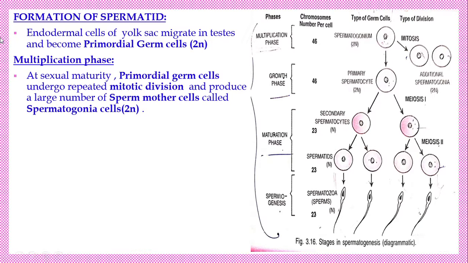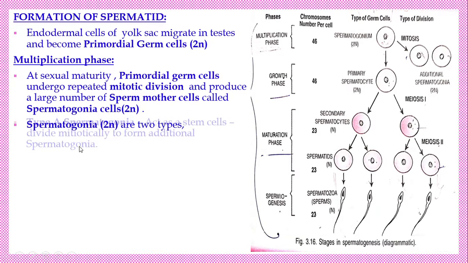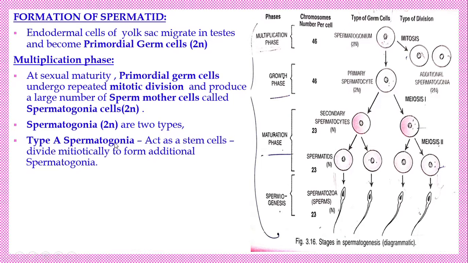The spermatogonium is also called the sperm mother cell. There are two kinds of spermatogonium. Type A spermatogonia act as stem cells; they again divide mitotically to produce spermatogonia.